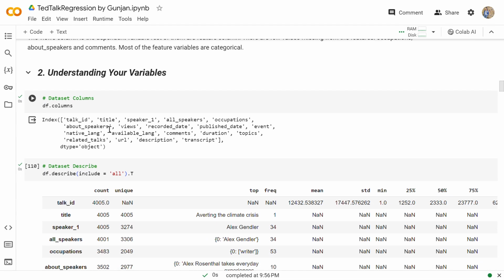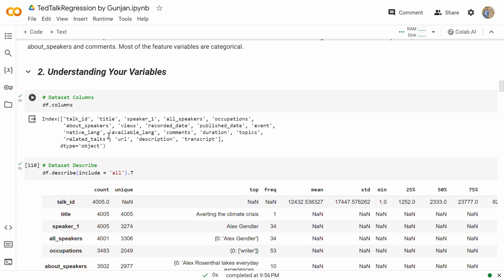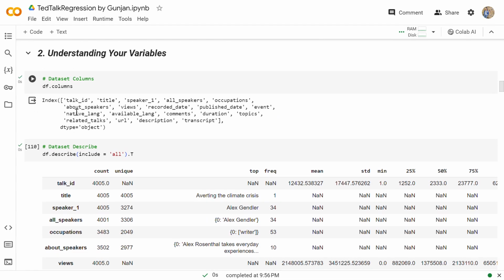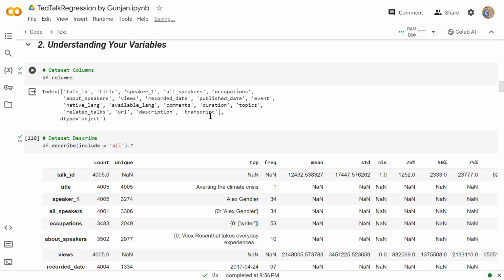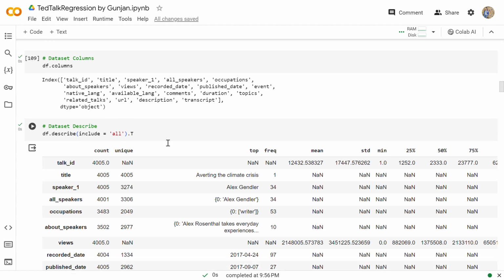Then to see the column names in our dataset, we have used the .columns attribute. From here we can see that the column names are talk ID, title, speaker 1, all speakers, occupation, about speakers, views, recorded date, published date, event, native language, available languages, comments, duration, topics, and so on.